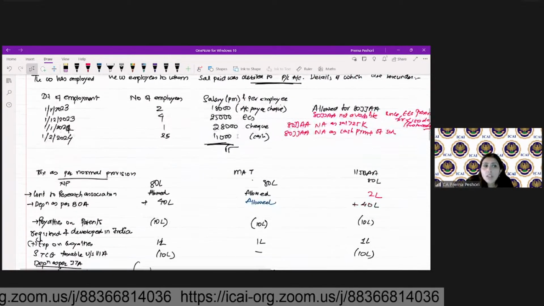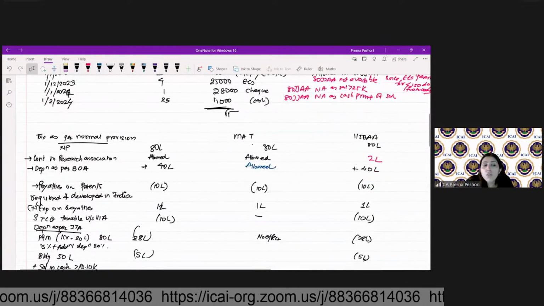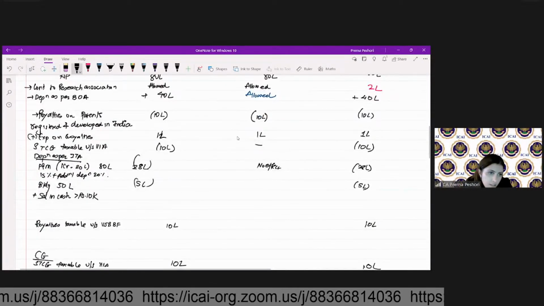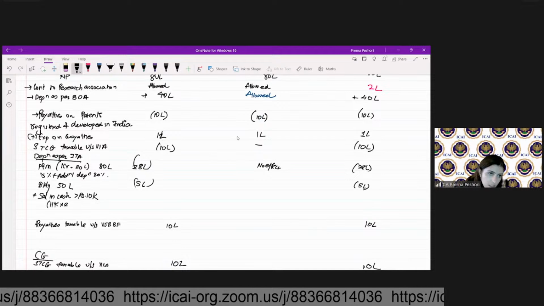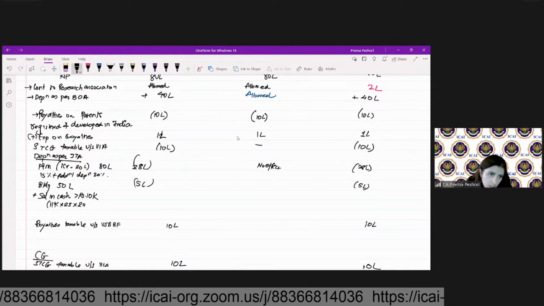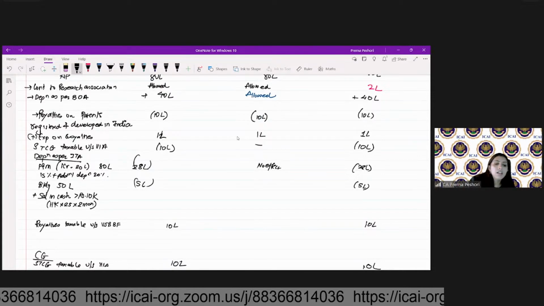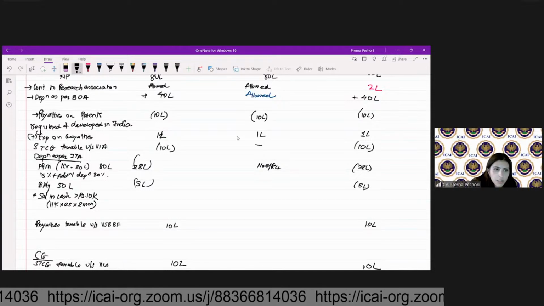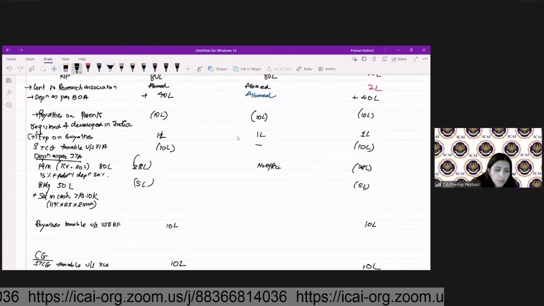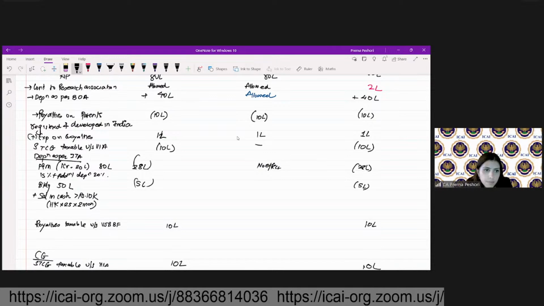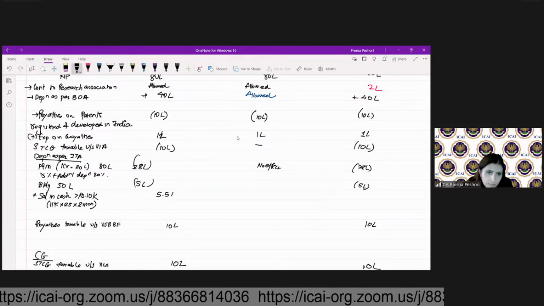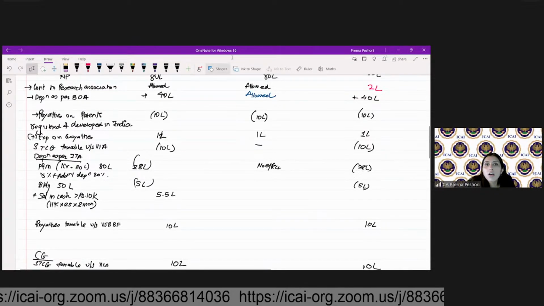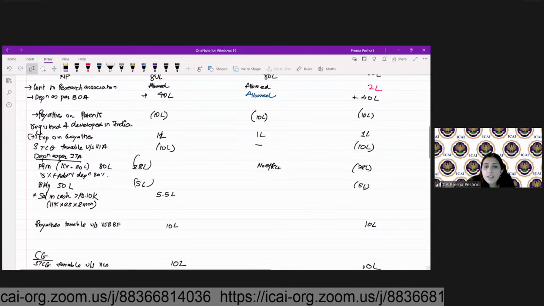So 11,000 into 25 employees for 2 months will be disallowed to me under the normal tax provision. What about under MAT? Whether under MAT also it will be disallowed?